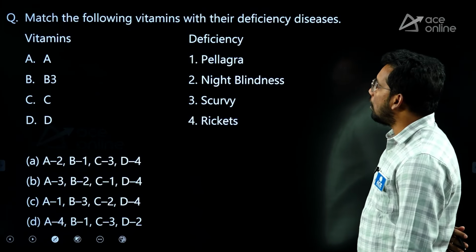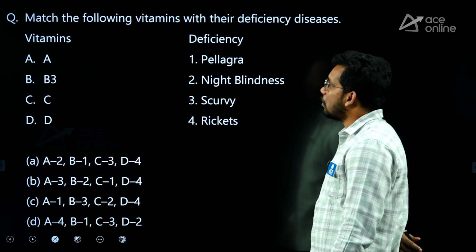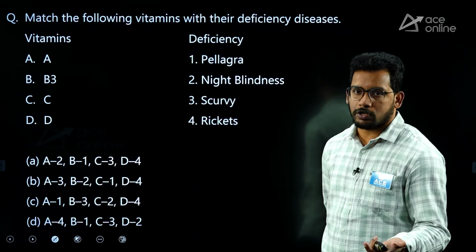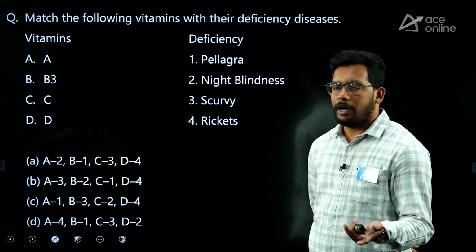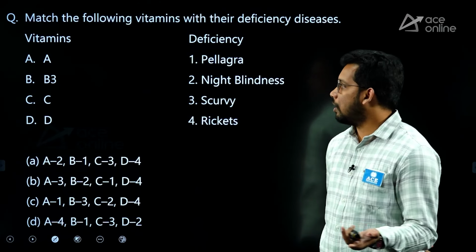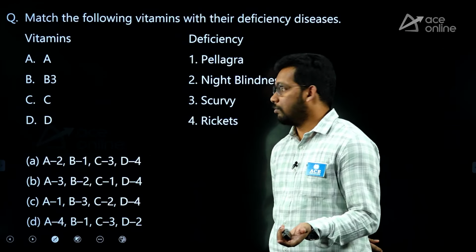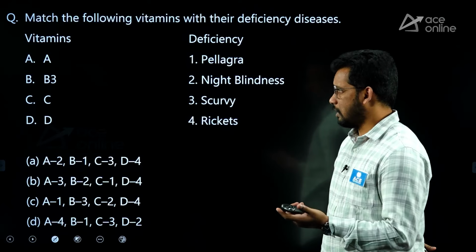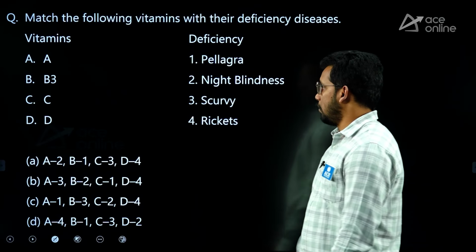Now, let's see science and technology. There is a question on vitamins. You know fat soluble and water soluble vitamins, right? A, D, E, K are fat soluble, and B, C are water soluble.